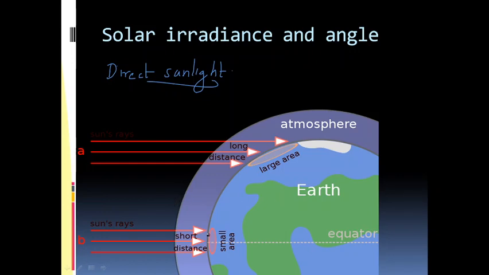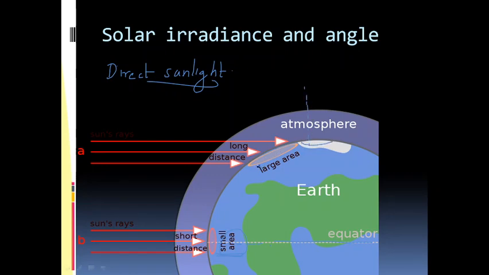This line represents the equator, and near the equator, the considered planes or areas are perpendicular to the sun's rays. So, these rays will be completely hitting a minimum, small area. Whereas, when we near the polar